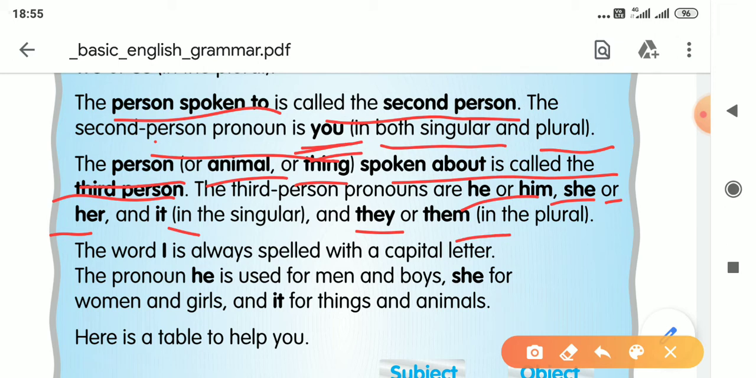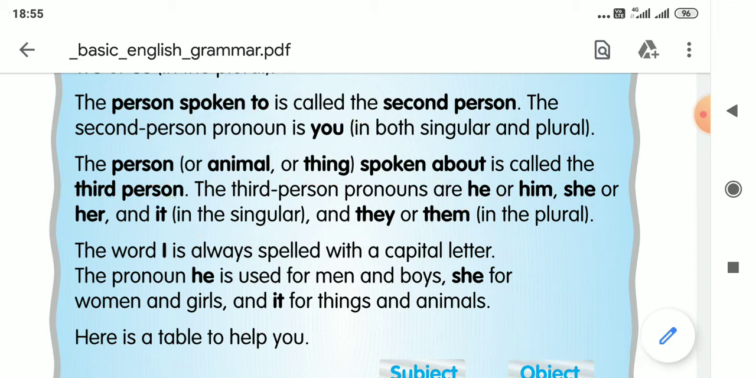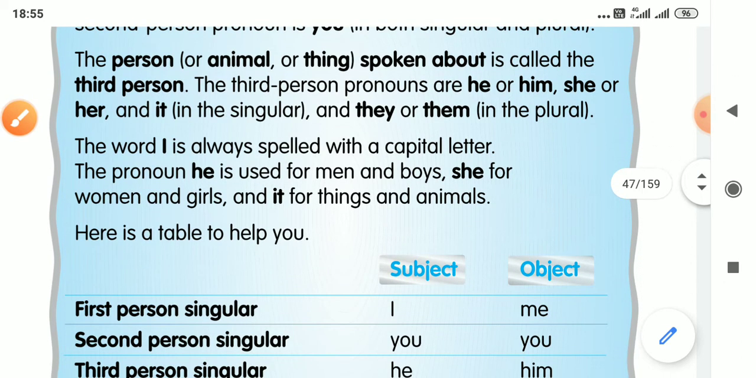You can understand like that. I am discussing with you about pronoun. So I is first person, means myself is first person. You are second person. I am talking with you. So you are second person. I am talking about pronoun topic. So pronoun is third person. Like that you can understand this first person, second person and third person.